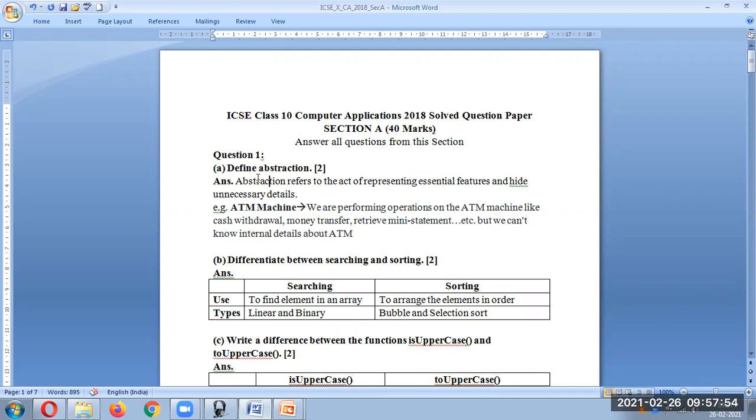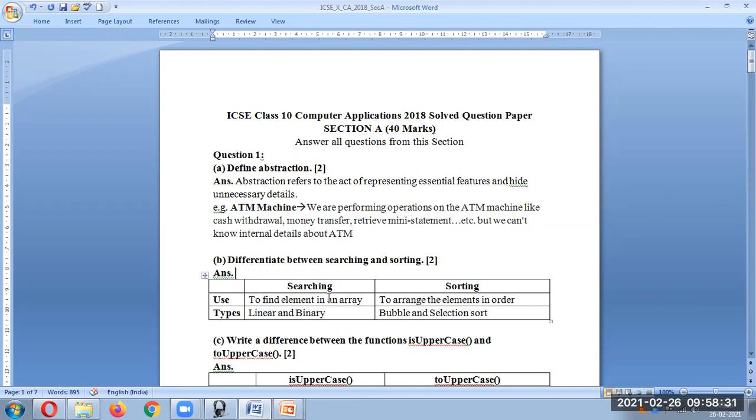So question number one, define abstraction. Now, what do you mean by abstraction? Abstraction refers to the act of representing essential features and hiding the unnecessary details. We can give any example over here, like a real-life example, such as an ATM machine. We are performing operations on the ATM machine, like cash withdrawal, money transfer, retrieving the mini statement, but we don't know the internal details. You can give any example; a mobile phone example can also be used, where we use the mobile but do not know its internal mechanism.